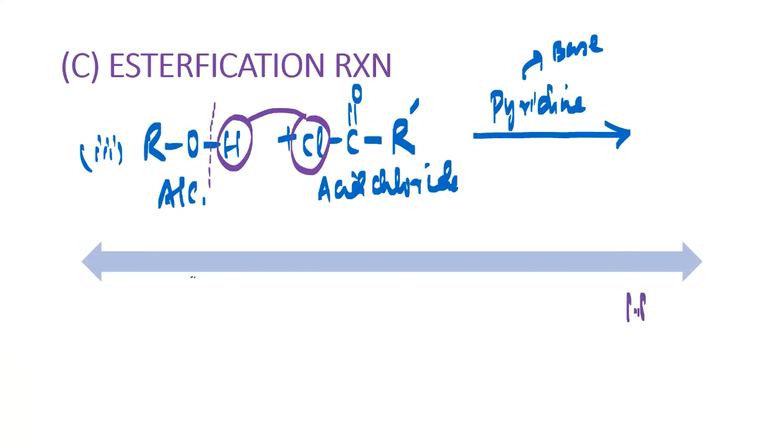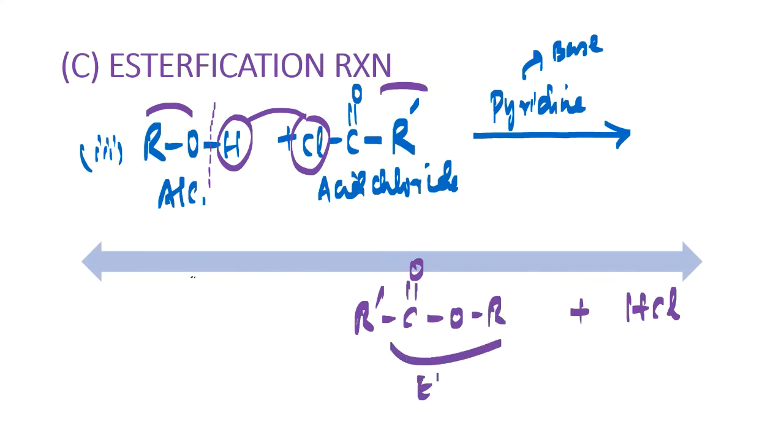So you will be getting here, my dear friends, HCl plus the remaining thing. We will have here RO from alcohol and R-CO from acid chloride. So let us write down R-CO from acid chloride first, then RO from alcohol. So you are getting COOR, and COOR represents ester. So this is your ester.